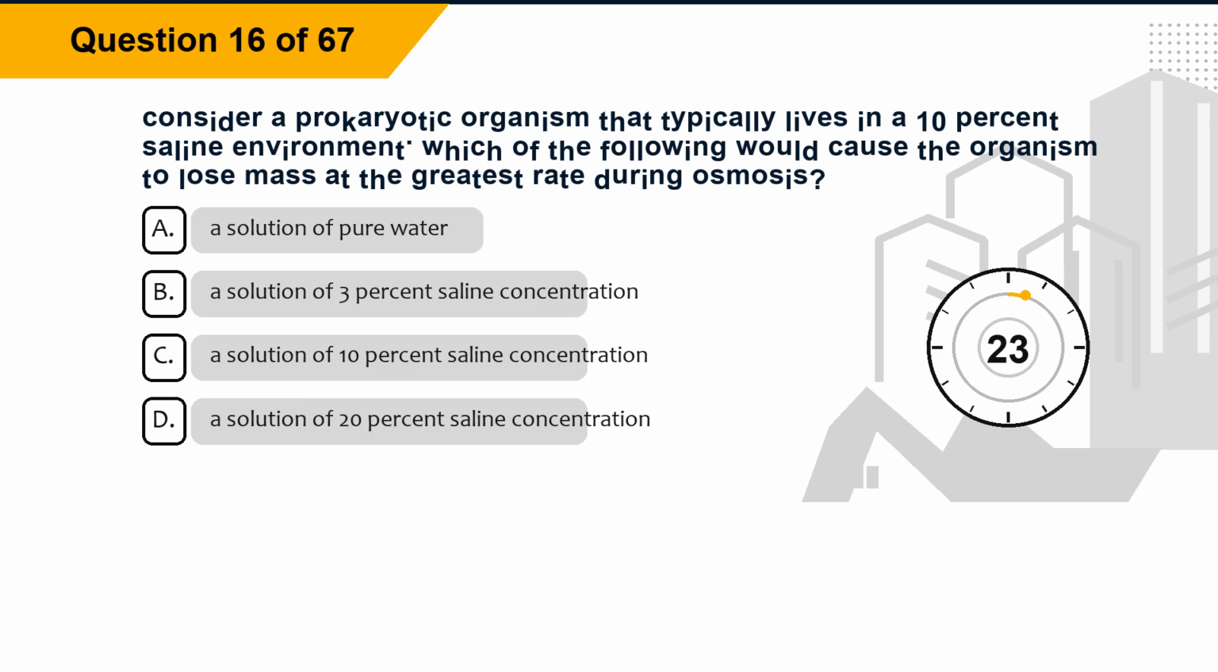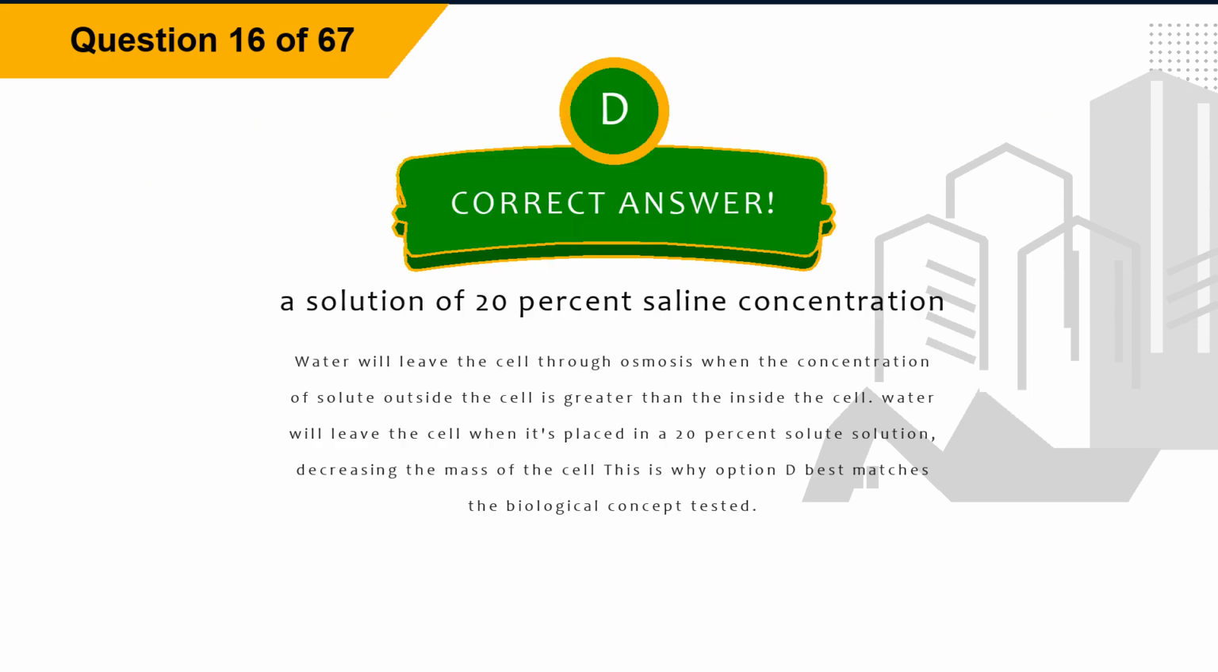Question 16. Consider a prokaryotic organism that typically lives in a 10% saline environment. Which of the following would cause the organism to lose mass at the greatest rate during osmosis? Option A, a solution of pure water. Option B, a solution of 3% saline concentration. Option C, a solution of 10% saline concentration. Option D, a solution of 20% saline concentration. The correct answer is option D, a solution of 20% saline concentration.